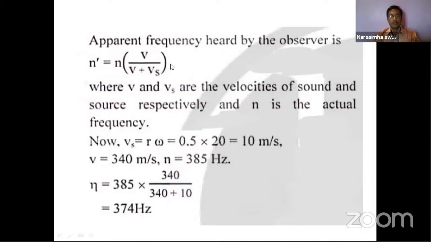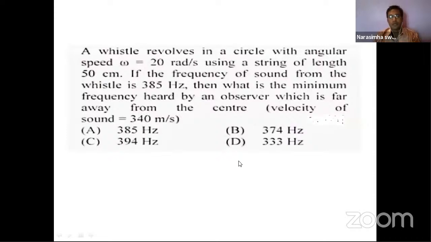After simplifying this, we get 374. That is your answer, 374. The option is correct.